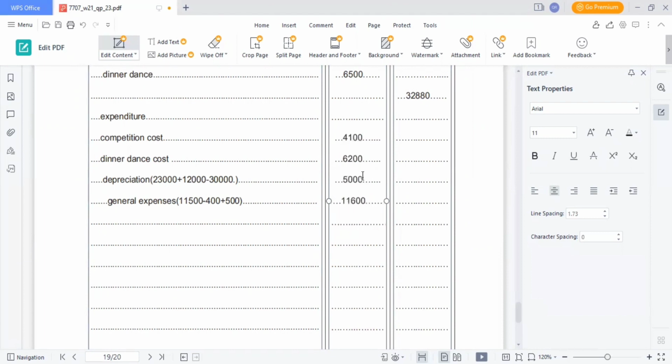We have 80 irrecoverable subscription. So the total will be 4,100 plus 6,200 plus 5,000 plus 11,600 plus 80 will be 26,980. It will give us surplus of 5,900.